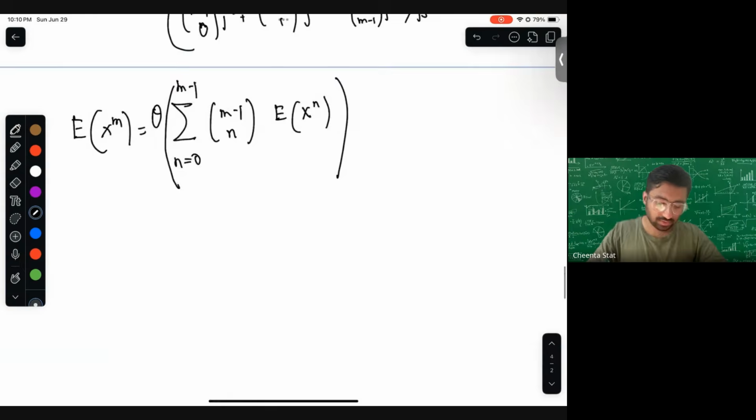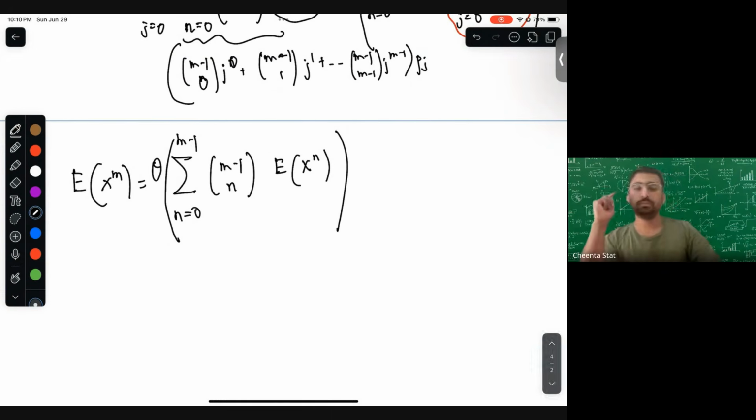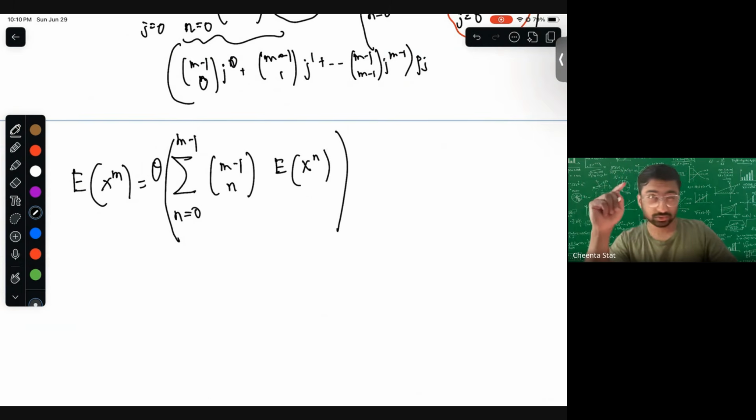Okay. So there m is equal to 3. So this is the whole idea. So what does it mean?